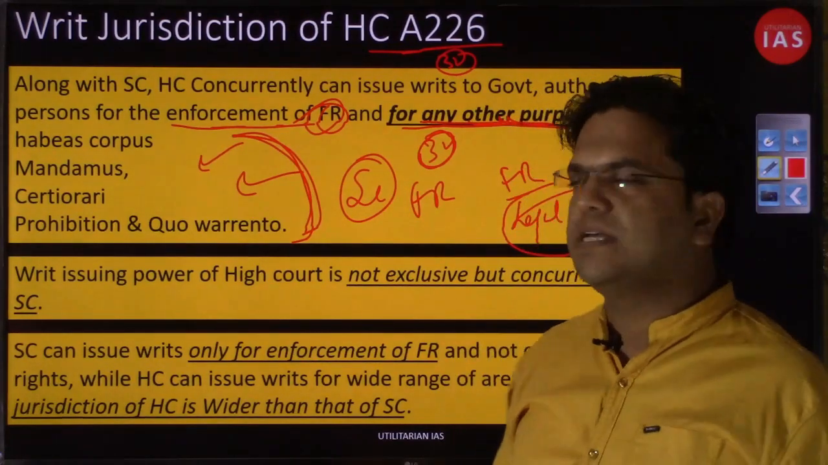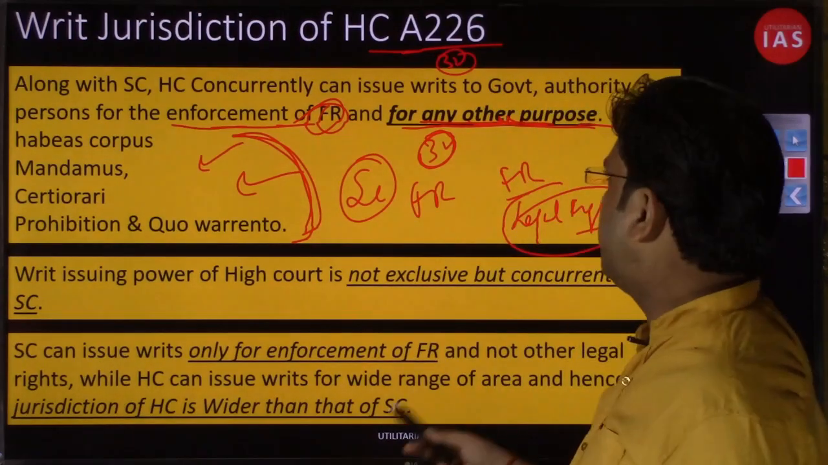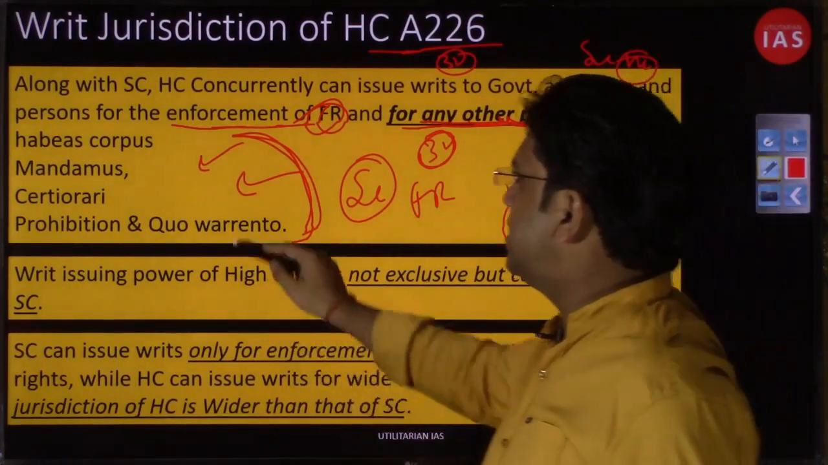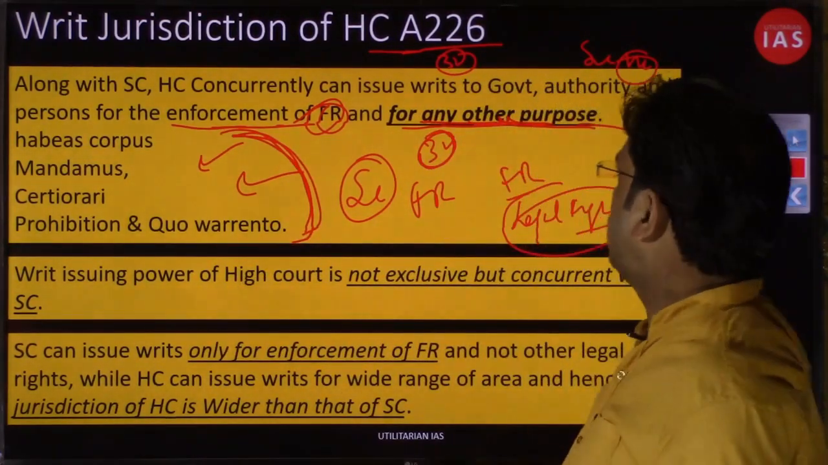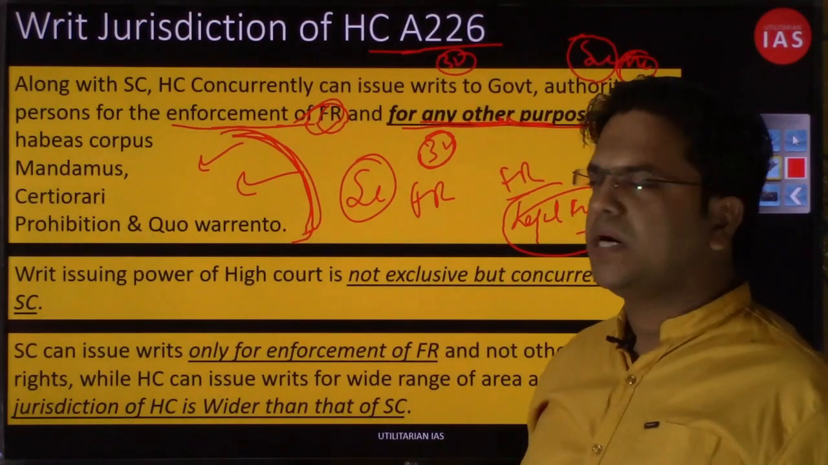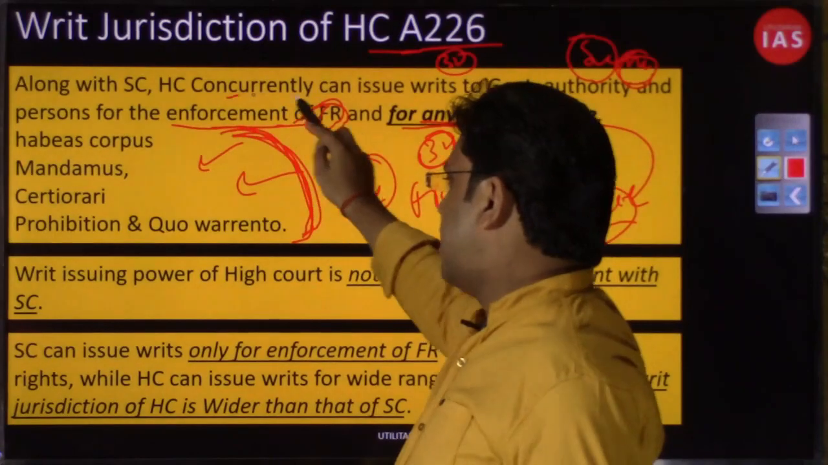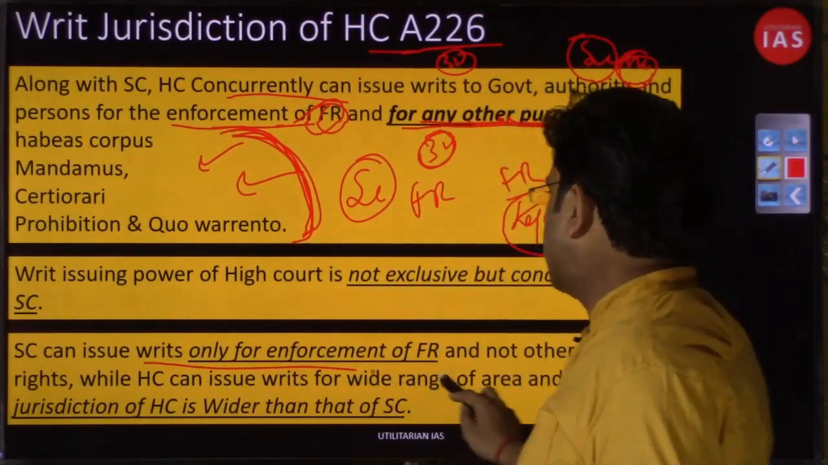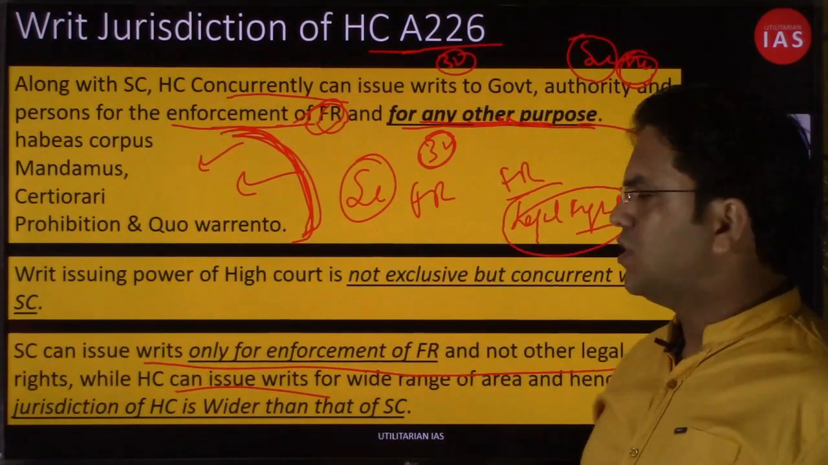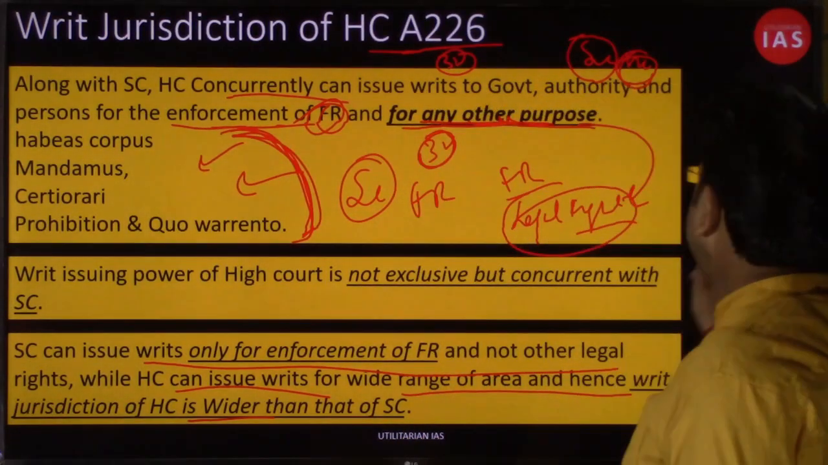And that's why it is said that this writ issuing power of the High Court is wider than the Supreme Court's power, right? So Supreme Court and High Court both can concurrently issue these 5 kinds of writs. It is not the sole power of High Court or the sole power of Supreme Court. The writ issuing power is shared concurrently by Supreme Court and High Court. The Supreme Court can issue writs only for the enforcement of fundamental right, not for any other legal right, while High Court can issue writs for the enforcement of a wide range of areas, and hence the writ jurisdiction of High Court is wider than that of the Supreme Court.